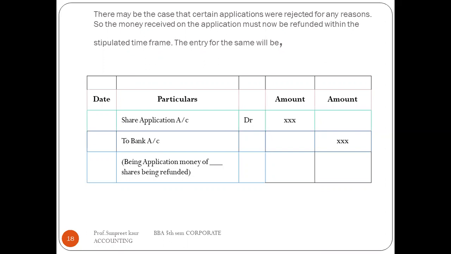So the entry for the amount refunded would be passed: share application account debited to bank account. As you know, the application money of the applicants is refunded, so share application account is debited to bank account.